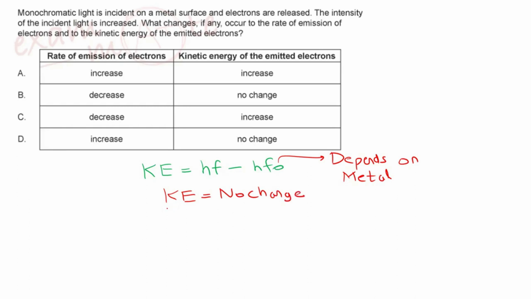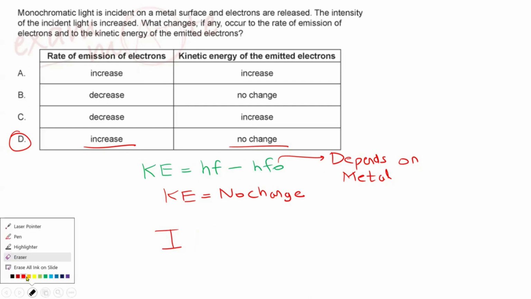And rate of emission, how is it increasing? When you increase the intensity of the light incident on the plate, more photoelectrons are emitted from the plate. Exactly. Let me write down this equation. Kinetic energy will not change because kinetic energy depends on only two things, f and f naught.